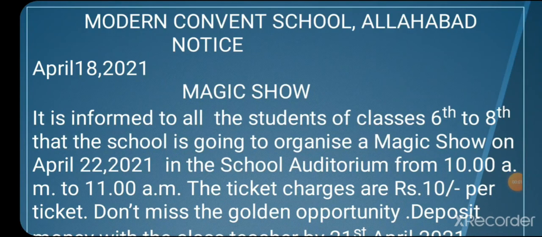In the very first line, write down the name of the institution, that is Modern Convent School Allahabad. Then write down the word NOTICE in capital letters. Okay, remember, in capital letters. Then write down the date. After the date, write down a suitable heading like magic show. Now let's come to the content of the notice.